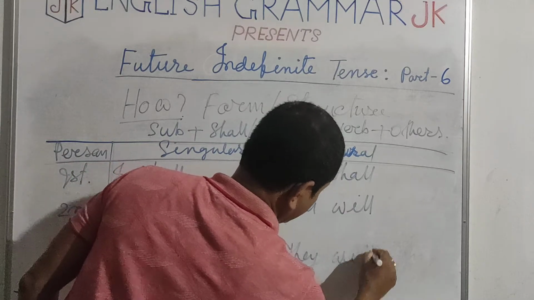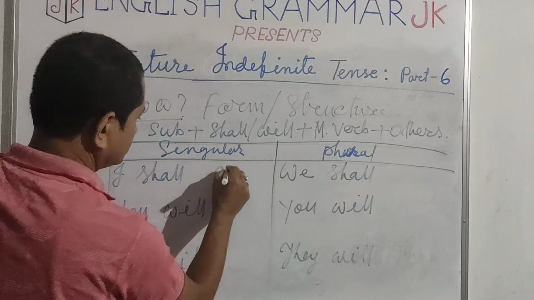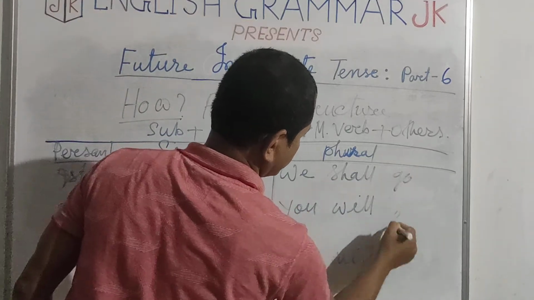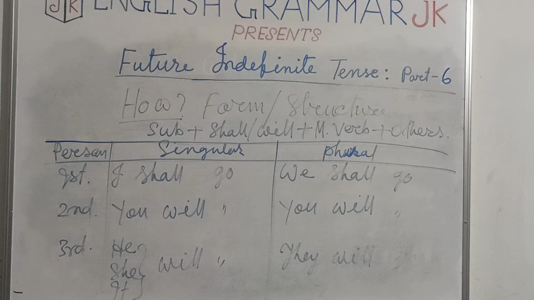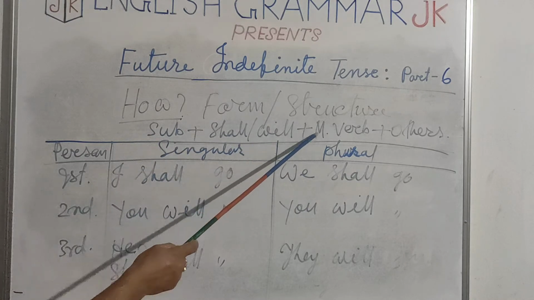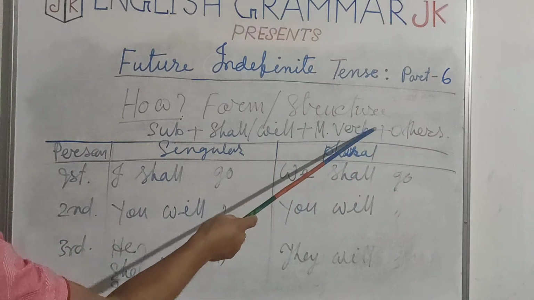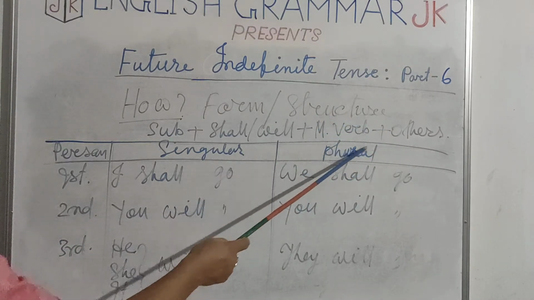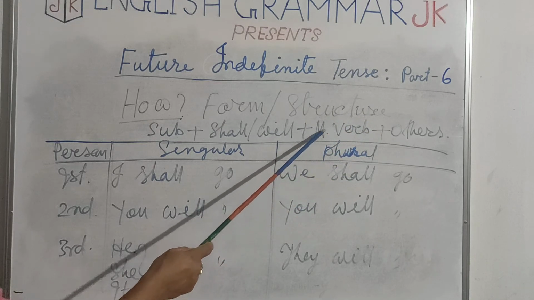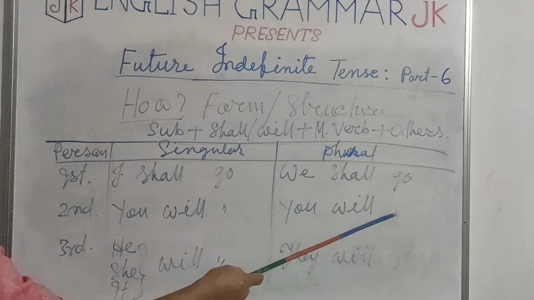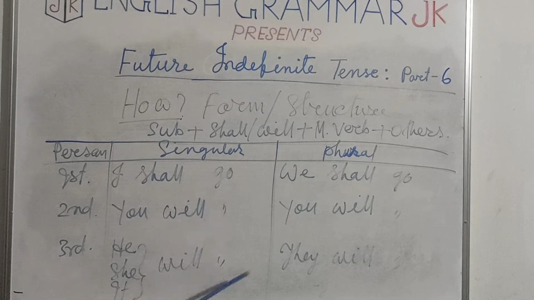They will. And the verb will remain the same. If we take go, then it will be go. There is no difference. All the verbs will remain the same. And this is the structure of future indefinite tense. Subject plus shall or will plus main verb plus others. The main verb will remain the same. There will be nothing to be added before or at the end. Only the main verb. Go is the main verb, and it will remain the same.